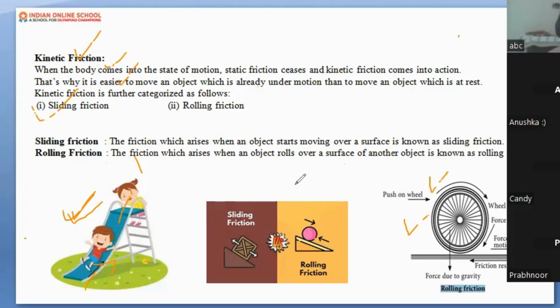Rolling friction is applicable on material which is spherical or round in shape, which can easily roll down, like a wheel. Though the wheel is moving and applying motion in one direction, another force is applied on the wheel from the ground. What kind of force is it? Frictional force. Let me give you one example here so that you will understand properly about the irregularity as well as the rolling friction.